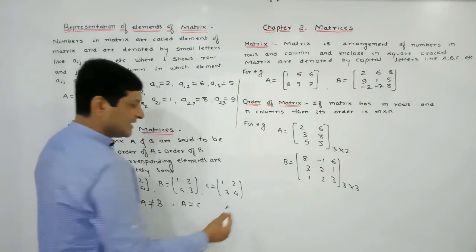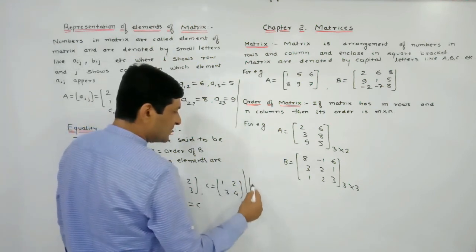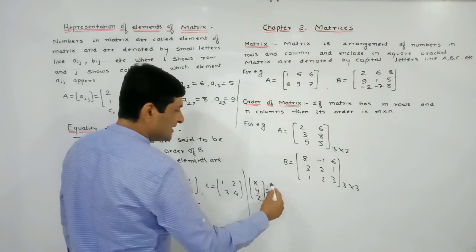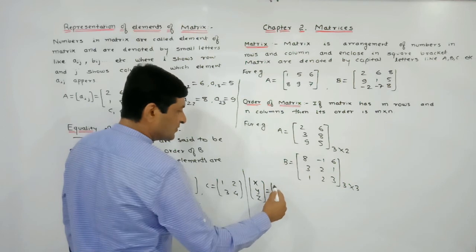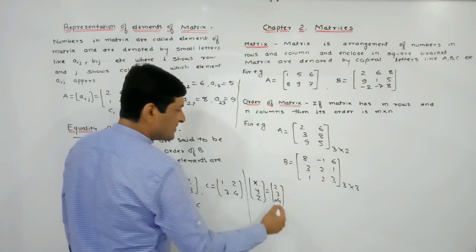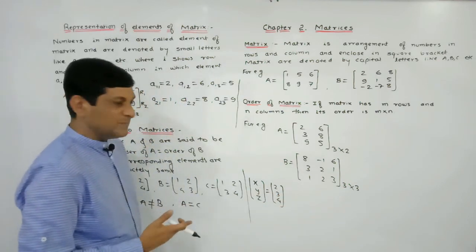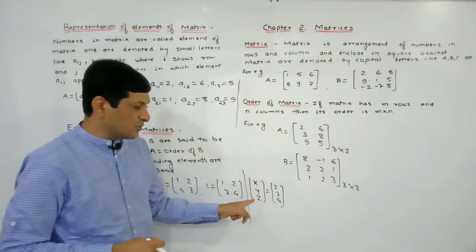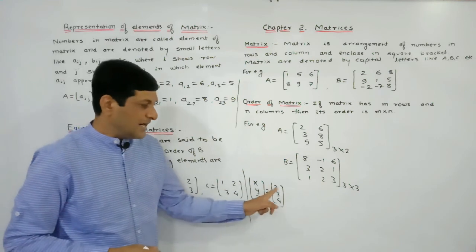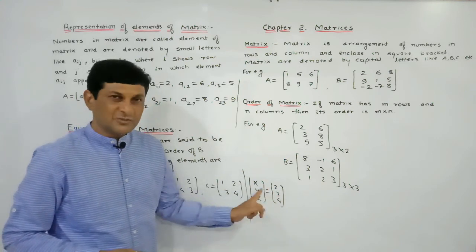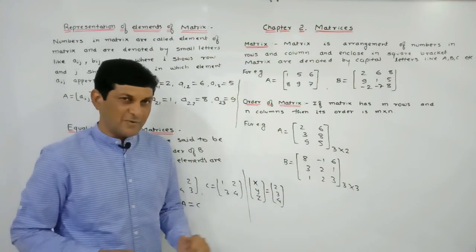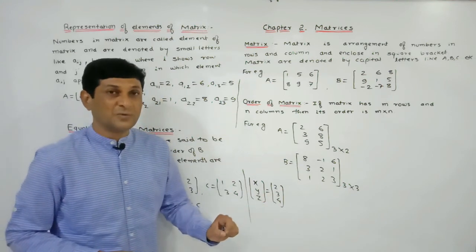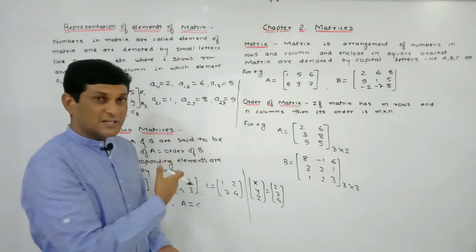Just consider one simple example. Let one matrix have elements x, y, z, and let the elements of another matrix be 2, 3, 4. And if I am saying that these 2 matrices are equal, it means definitely they satisfy this condition. What is the order of the first matrix? 3 rows and 1 column, 3 by 1. And here also the order is what? 3 rows and 1 column, means 3 by 1. Orders are equal, and this notation says that these 2 matrices are also equal. Equal means it satisfies both conditions.